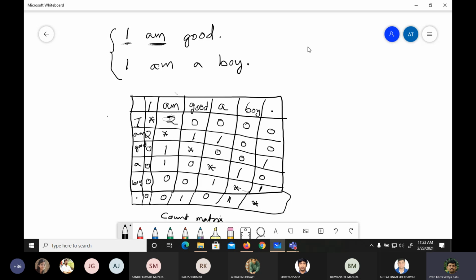Now let me give a few notations here. Like Xij, what is Xij here? This is the target word, this is the context word.